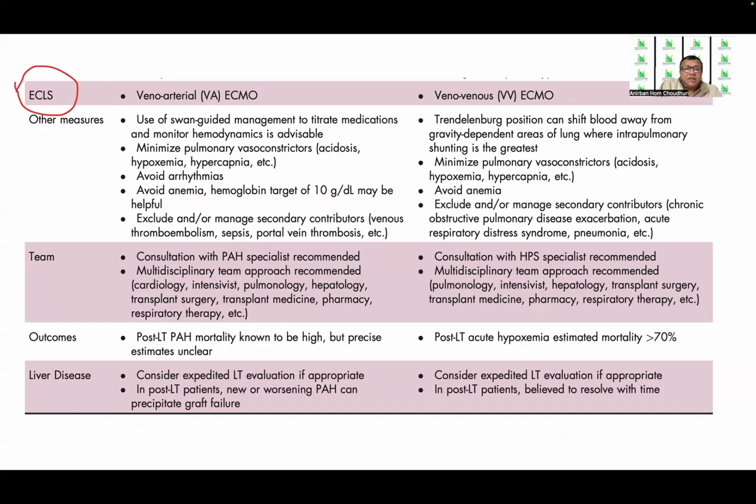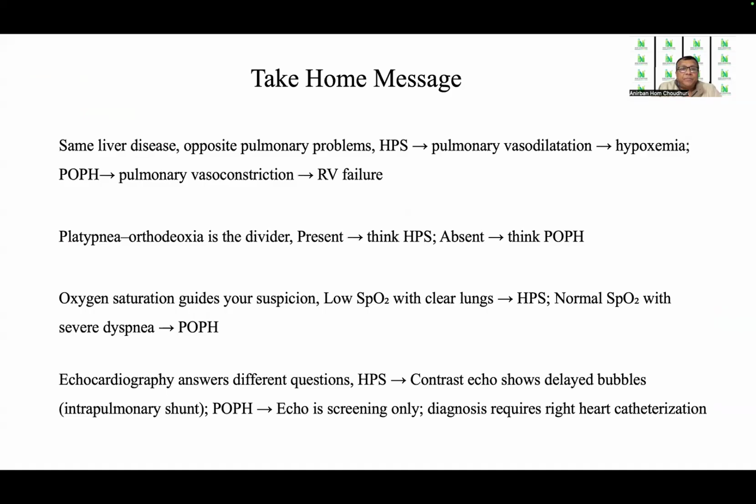So these are the various differences, but one important point to note in terms of outcome is that post liver transplant PH mortality is known to be high, but precise estimates are not clear in POPH. But in post-LT acute hypoxemia, mortality is more than 70% in HPS.